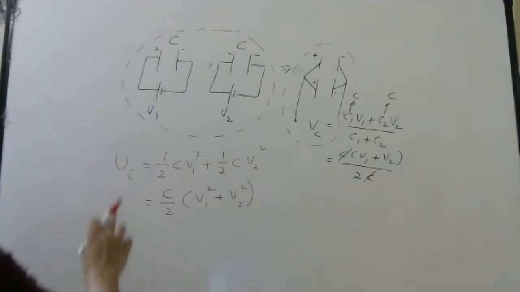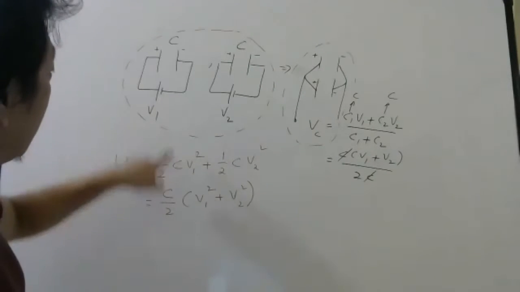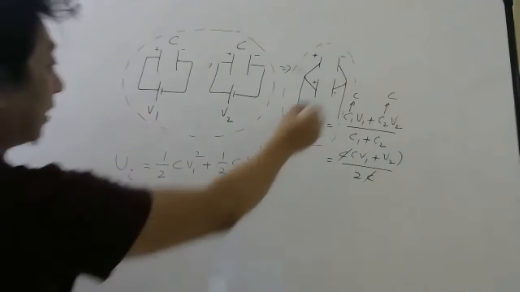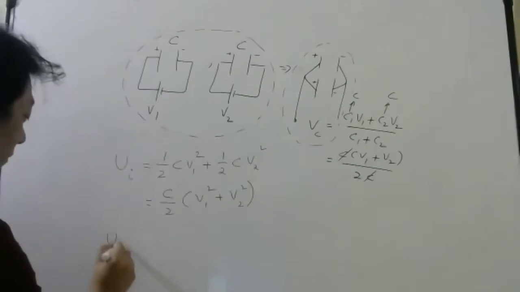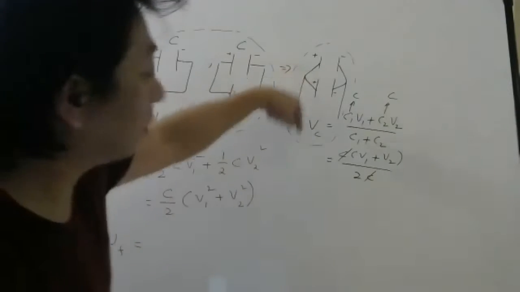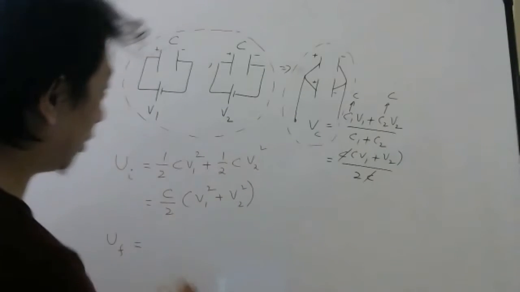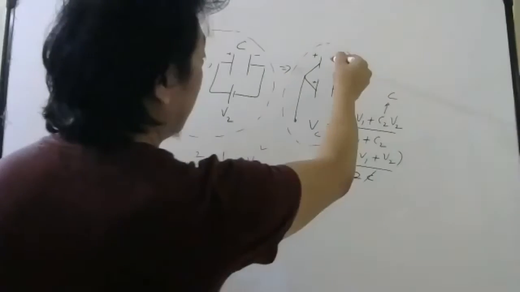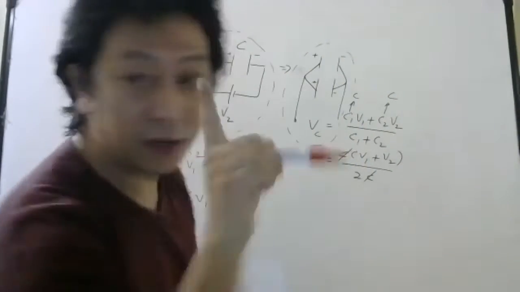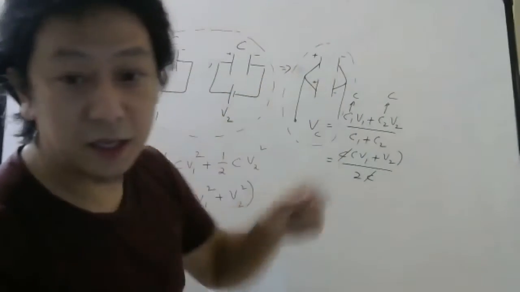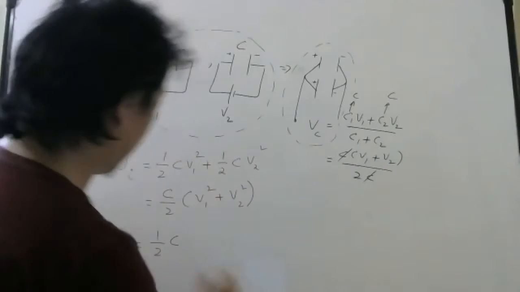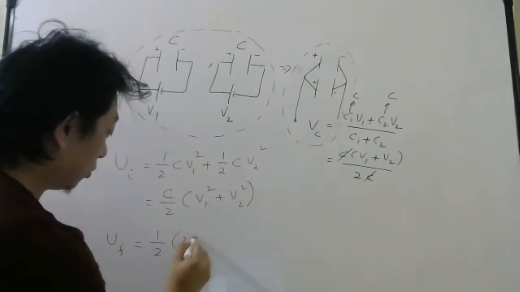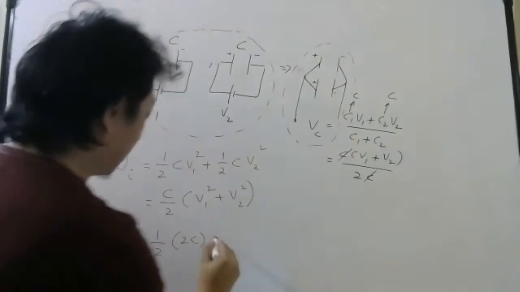Okay. So initial energy stored is half C V1 square plus half C V2 square. Now final will be how much? Final, you can see both of them have common potential. So what you can do here is replace these two by one capacitor. So C and C in parallel will be how much? 2C. So directly you can write total capacitance of these two will be 2C, and common potential is V common